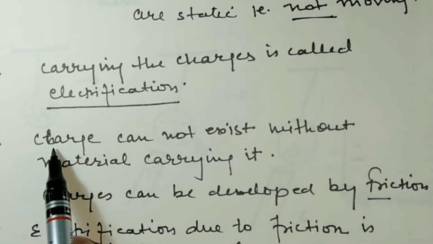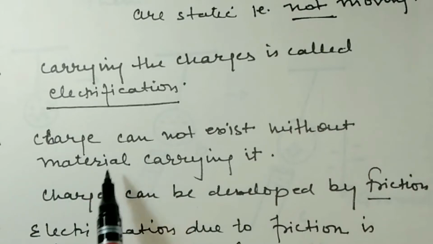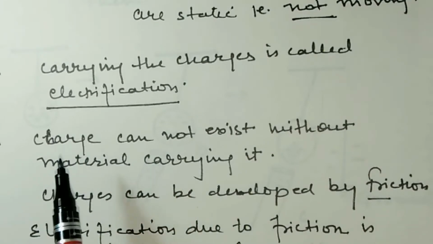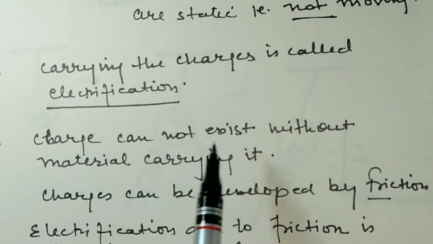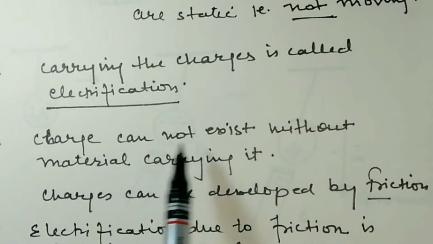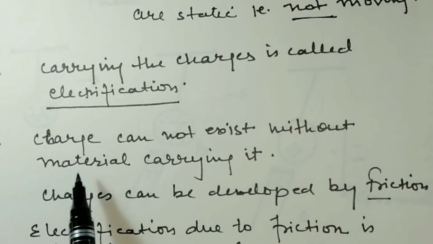The third is: charge cannot exist without material carrying it. Means without material we cannot store charge. Means if the body has charge, it means the body is of some material, it is solid. The charges cannot exist without material carrying it. Without material we cannot assume the charge. Charges can be developed by friction.